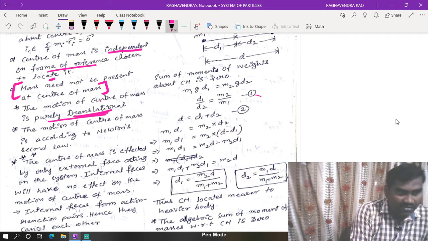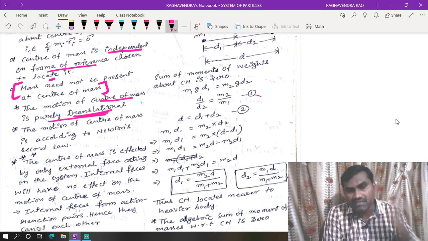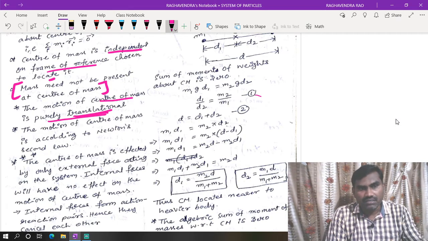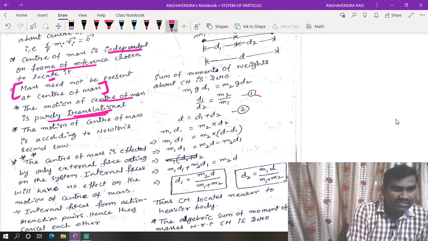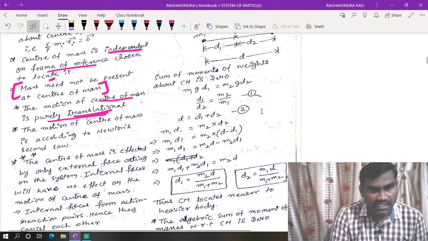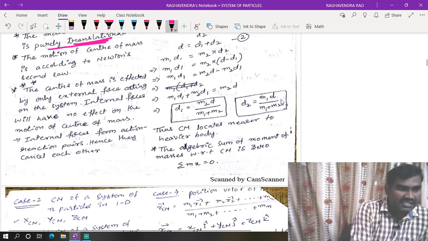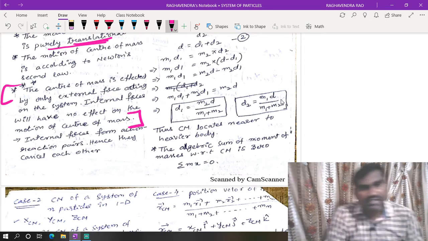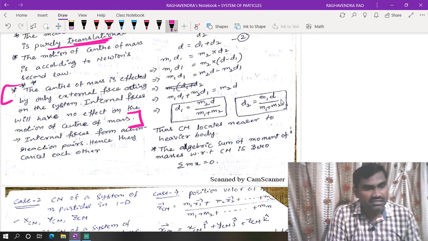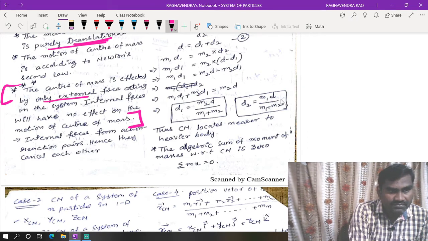Practically, to understand where to locate the center of mass, we can say this point: if you apply a force there, the body will move in a translatory motion. The motion of center of mass is according to Newton's second law. The center of mass is affected by only external forces. Based on this point they asked a question in the NEET examination and also in JEE Mains.